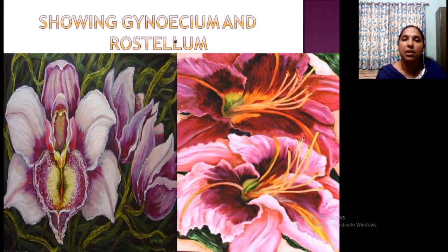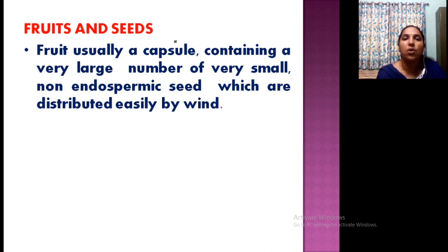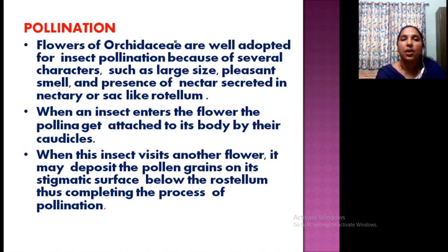So, gynoecium and rostellum. Now, fruits. Fruit is a capsule containing a large number of small non-endospermic seeds. The seeds will never germinate. Then pollination is insect pollination, that is entomophily. Which part attracts the insects? The labellum attracts. There are different conditions like mimicry. So some of the insects are trapped inside the labellum by secreting the nectar and so on.